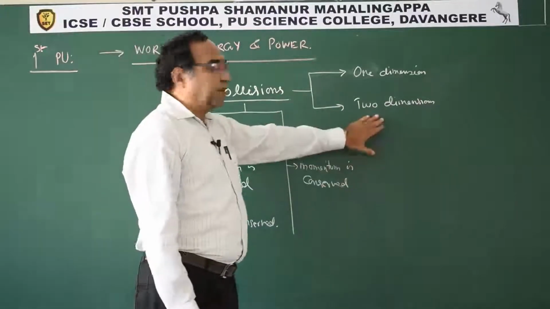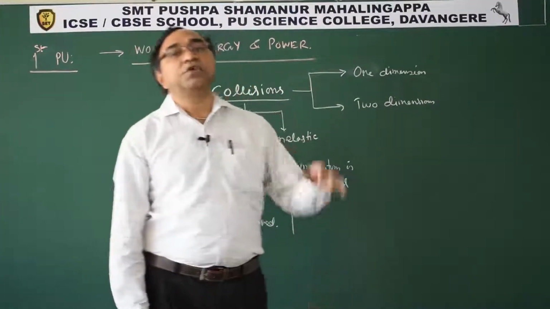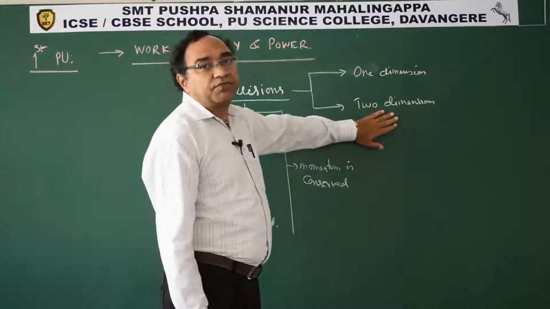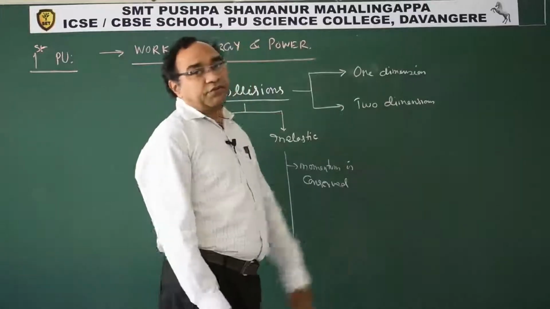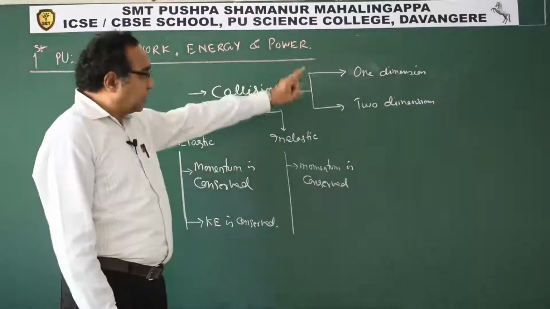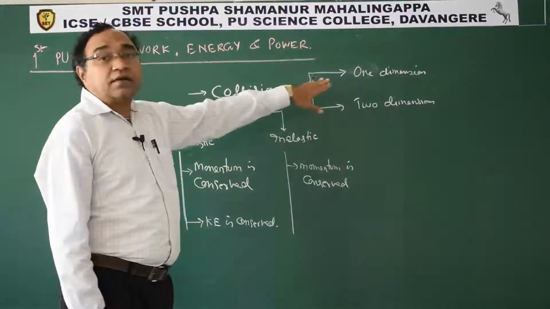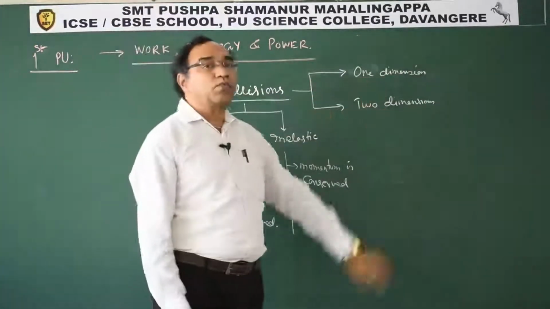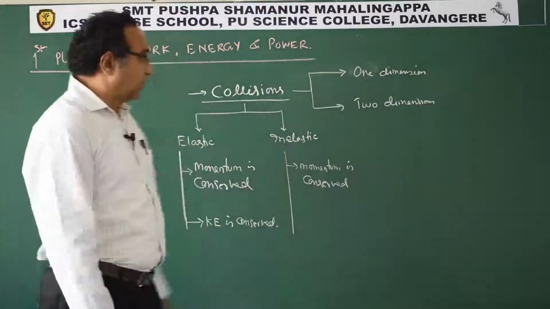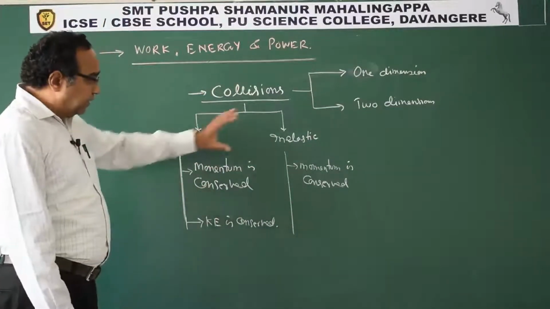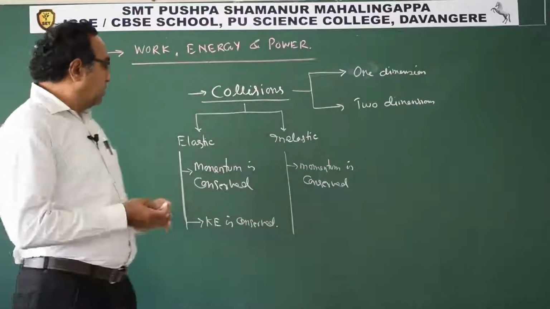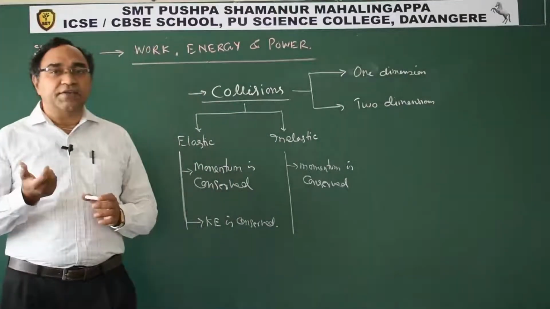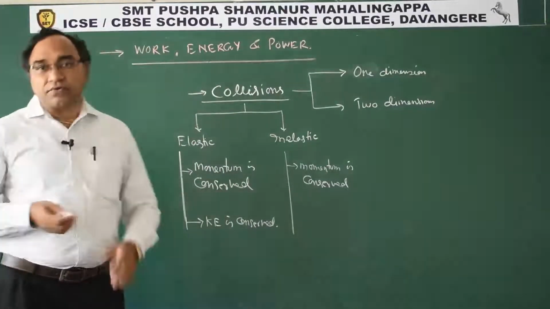And two dimension: in billiards, pool table, carom board, some of the collisions occurring are two dimension. That is how we can classify collision by the nature of motion as well. Now this is the theory behind collision. Let us now numerically analyze each kind of collision.